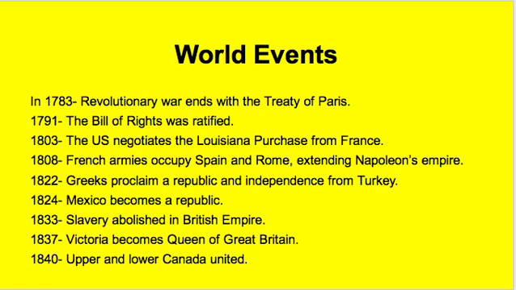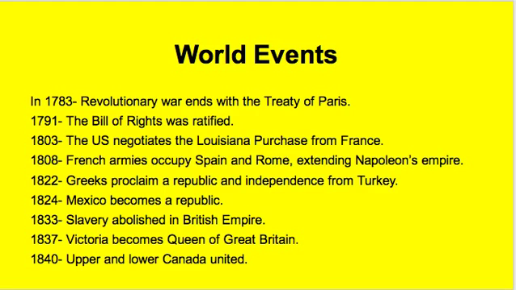World events. In 1783, the Revolutionary War ends with the Treaty of Paris. 1791, the Bill of Rights was ratified. 1803, the U.S. negotiates the Louisiana Purchase from France. 1808, French armies occupy Spain and Rome, extending Napoleon's empire. 1822, Greeks proclaim a republic and independence from Turkey.